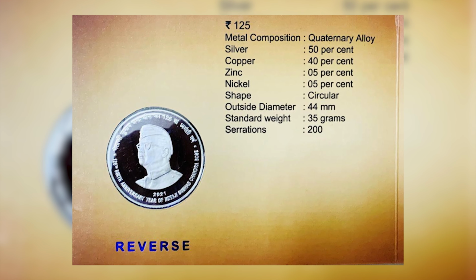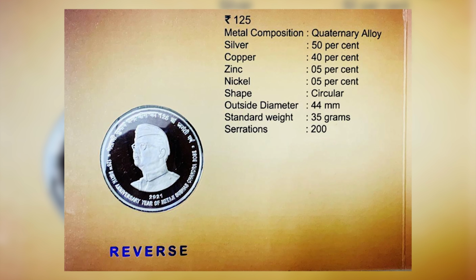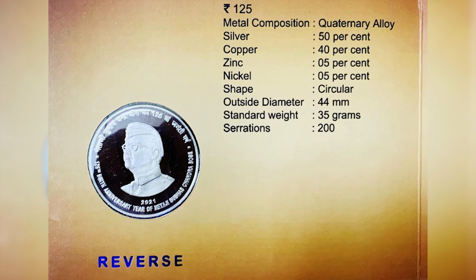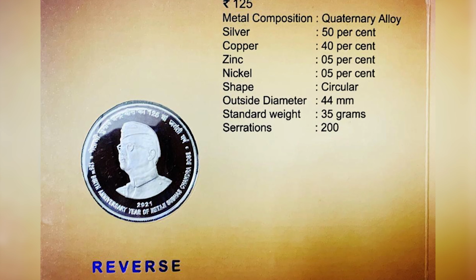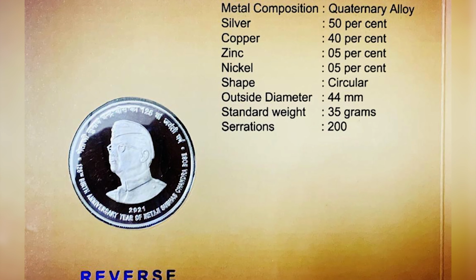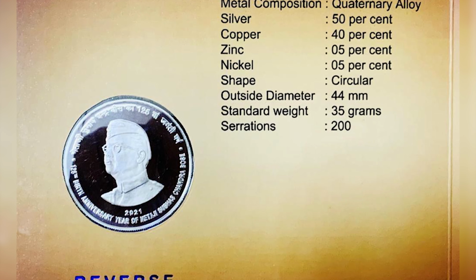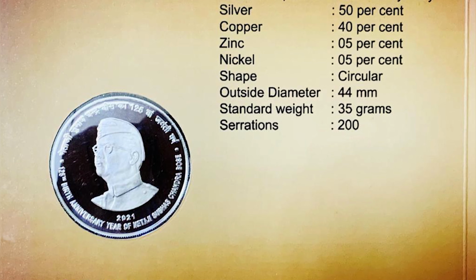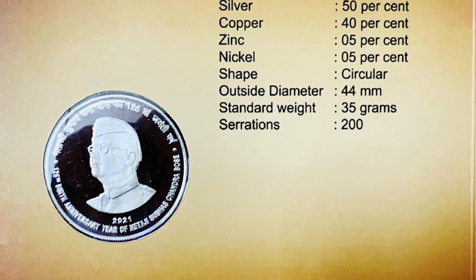Let us see the metallic composition. It is made up of silver with 50%, copper 40%, zinc 5%, and nickel 5%. Shape is circular, outside diameter 44 mm, standard weight is 35 grams. This is not for public circulation, it is only for collection purposes, and the cost of the coin is 3150 rupees.